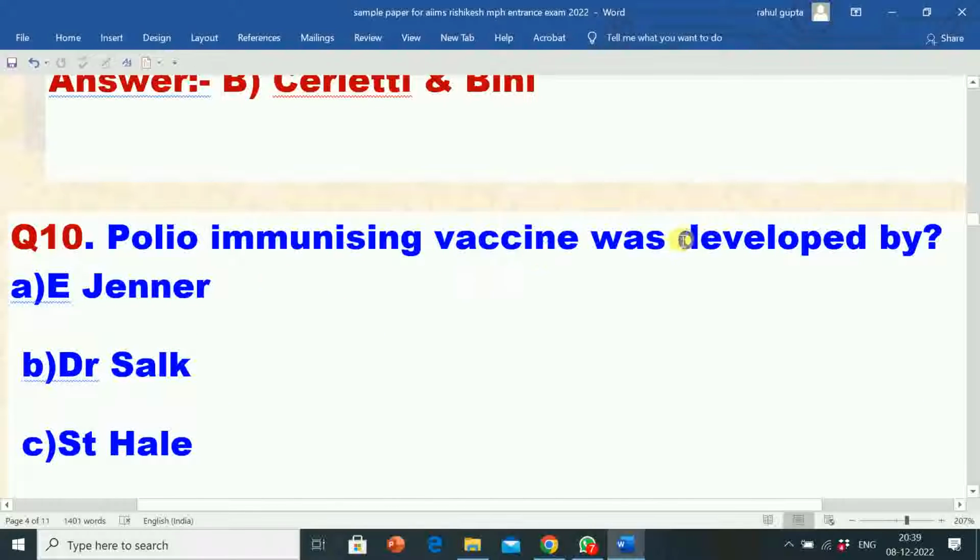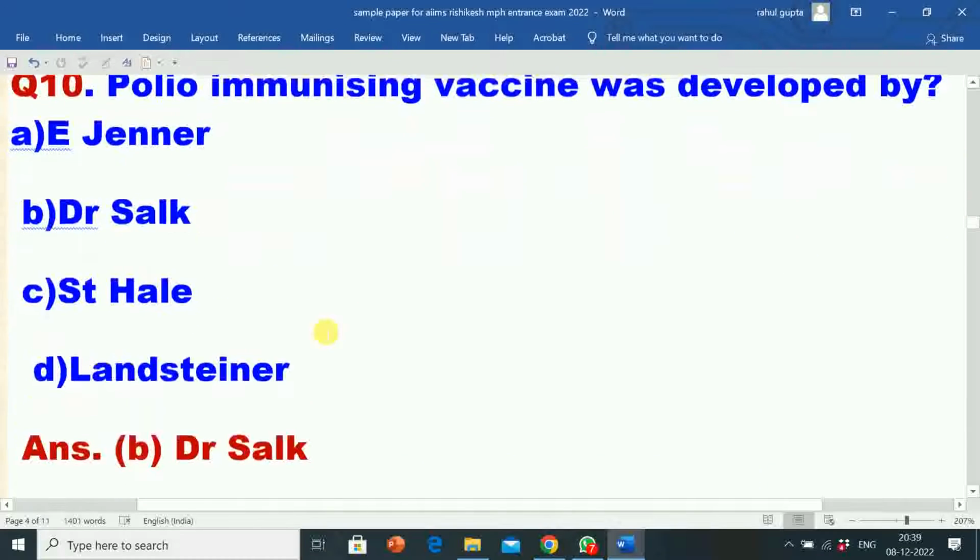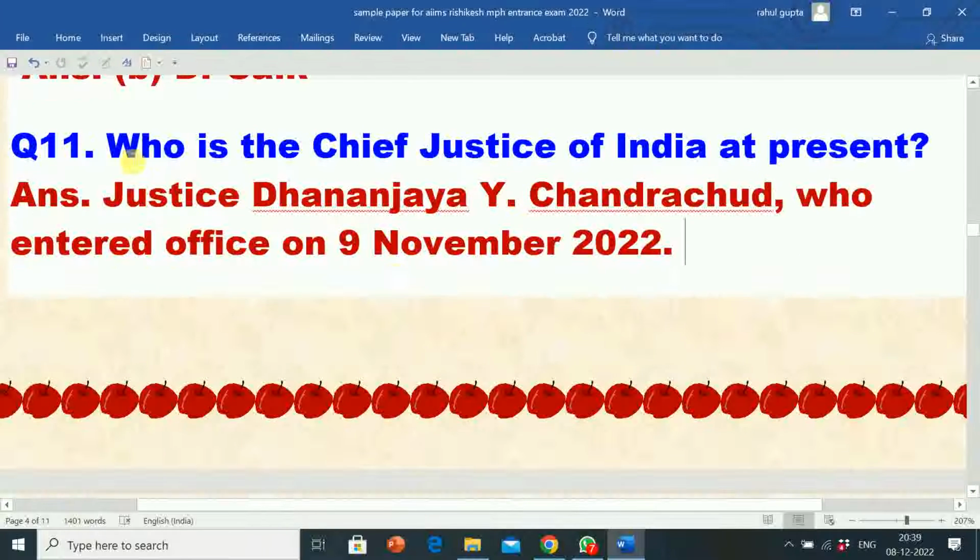Polio immunizing vaccine was developed by Dr. Salk. Next question 11. Who is the Chief Justice of India at present?